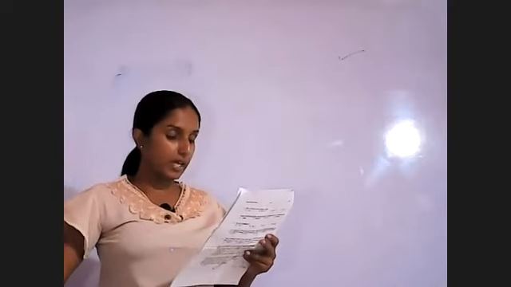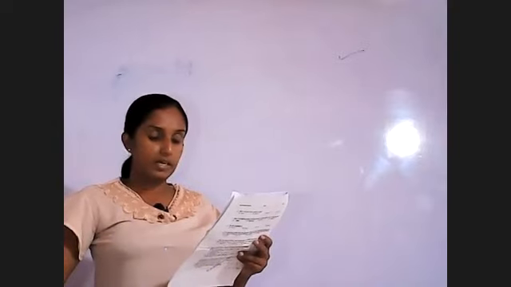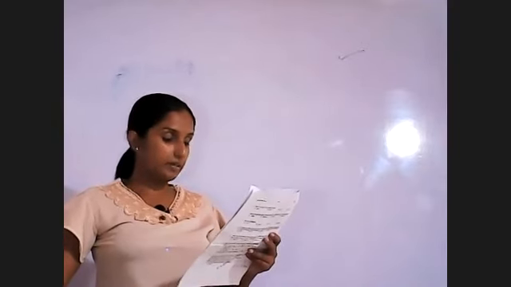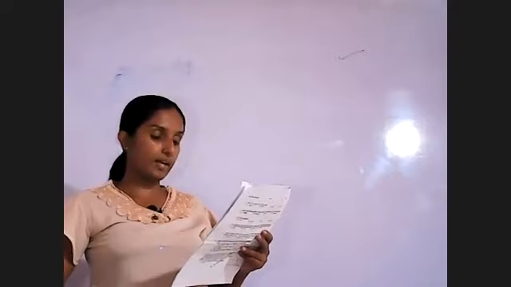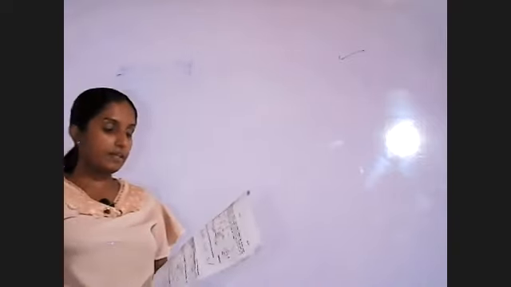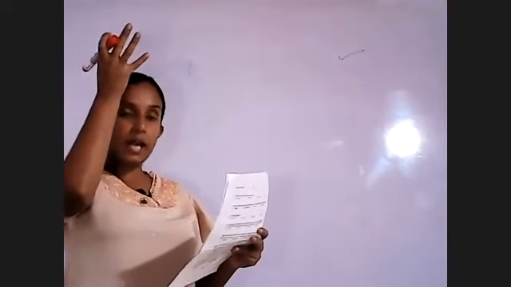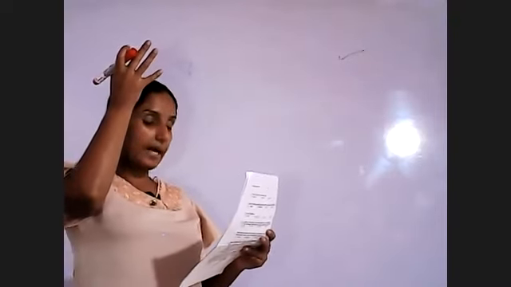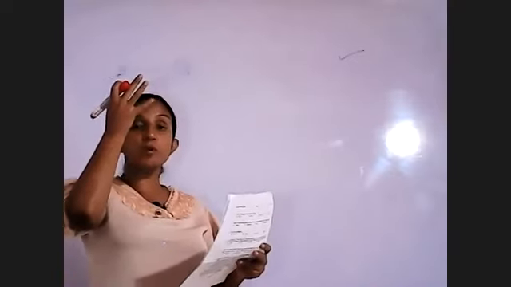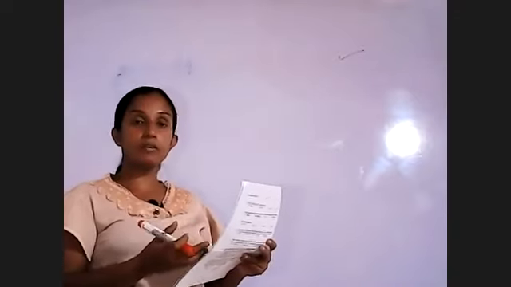What is the velocity acquired by the fruit when it touches the ground? Acceleration is given, and assume that the resistance of air is negligible, right? Yes. When the jackfruit is in the tree, it has energy, that is potential energy. When it falls down, that potential energy converts to what?